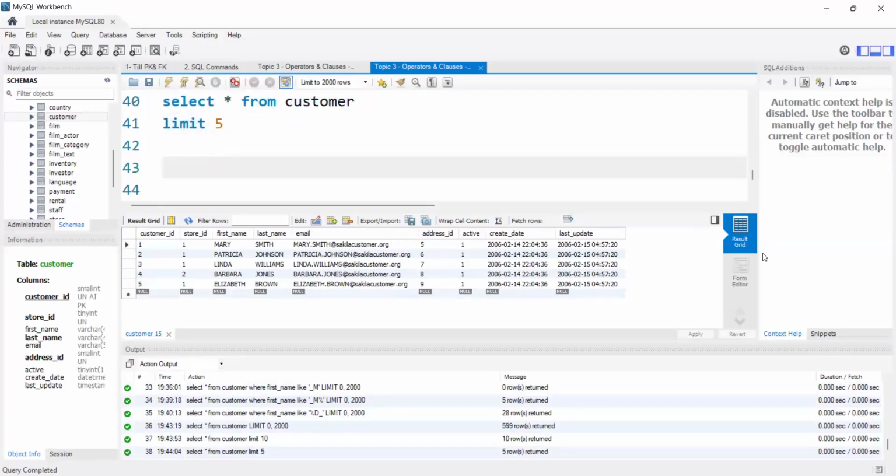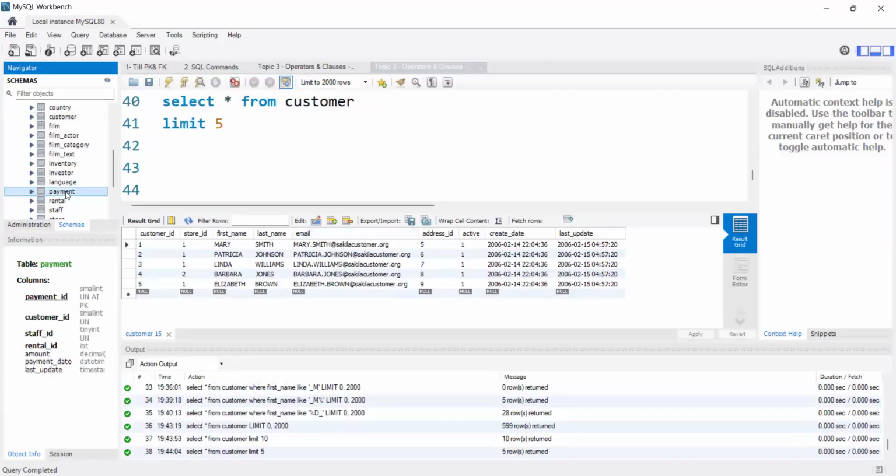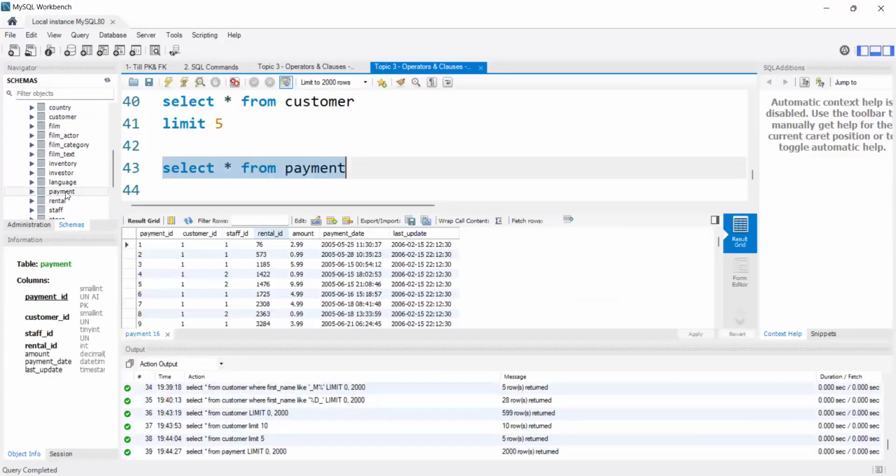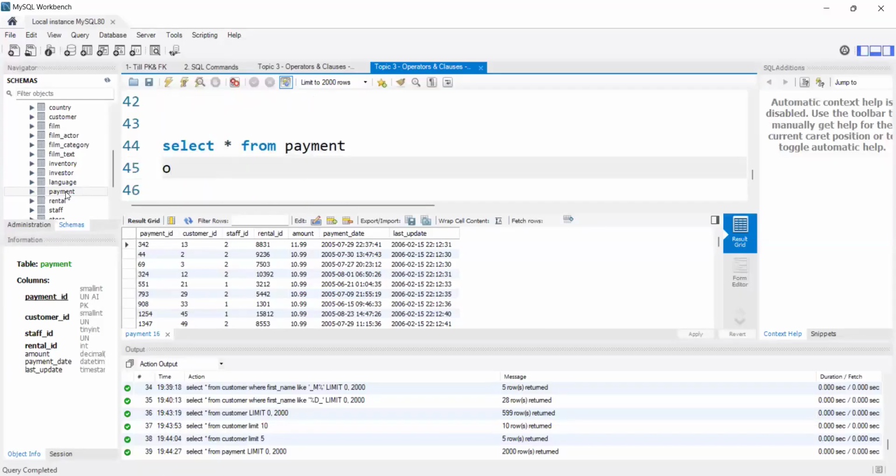In the same way, let me use the payment table. In the payment table, I have an amount column, and I want to fetch the top amounts here, so I will use the order by clause.